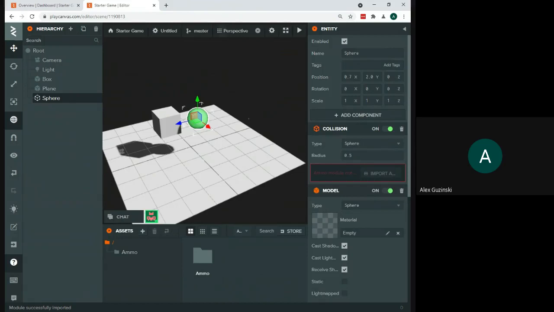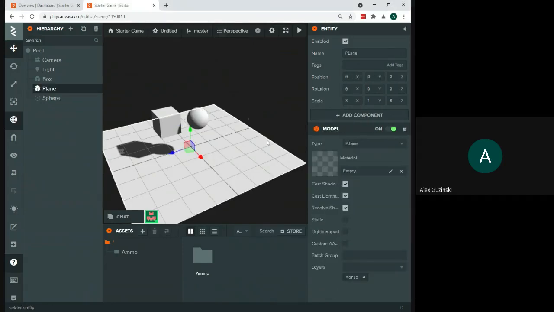Okay, so now we've got this part done. I'm going to give everybody a second here in case they have to wait for anything, or if you have any questions, we'll just hold on for a second. All right, everybody good? Okay, so now we're going to do something pretty similar to our plane down here.